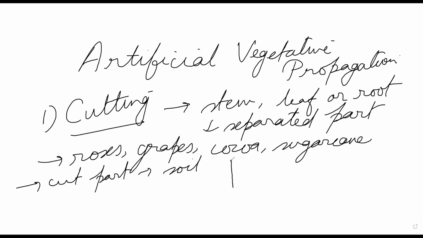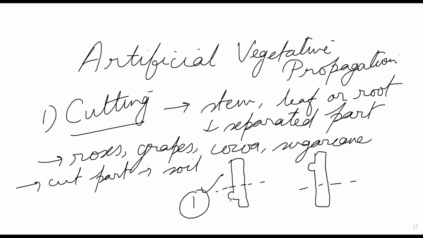Suppose this is a node. So you are putting this in the soil, not like this. It should be like the first one, because the node should be put into the soil. That is the only main care we have to take, because nodes will give off adventitious roots.